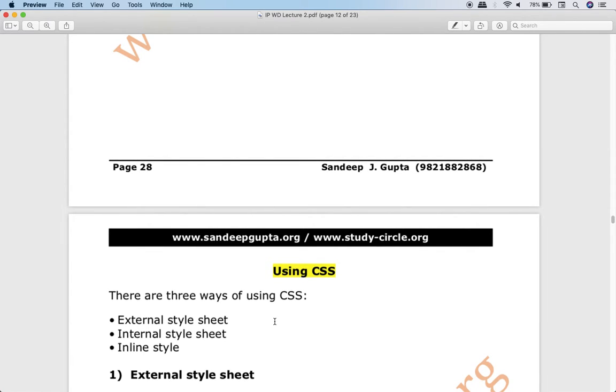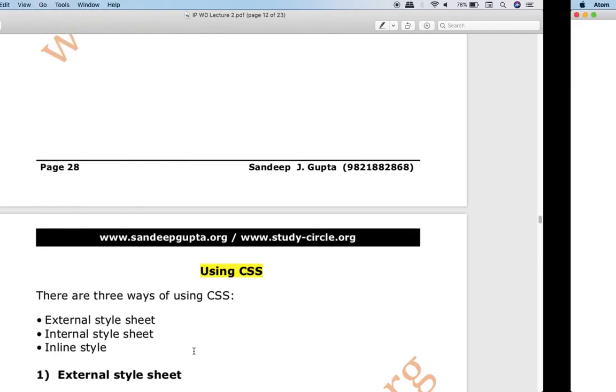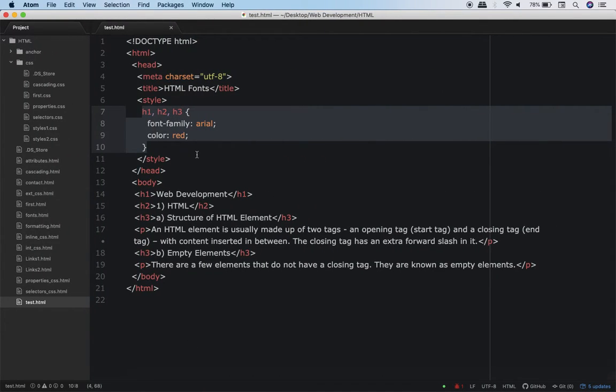Now, CSS can be used in three ways. You can use CSS using external style sheet, internal style sheet, and inline style. Sorry, inline style, I will not say style sheet. Now, this technique which we used over here, we gave the CSS code in the style element of the head section. So this technique is called internal CSS. Why is it called internal CSS? Because we are giving the CSS code inside the HTML document, inside the HTML program, not separately.